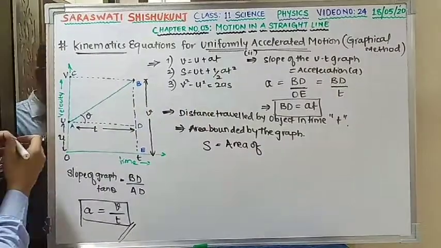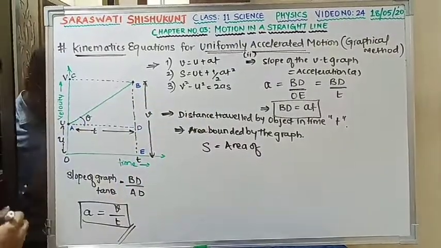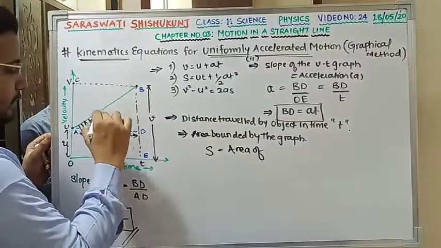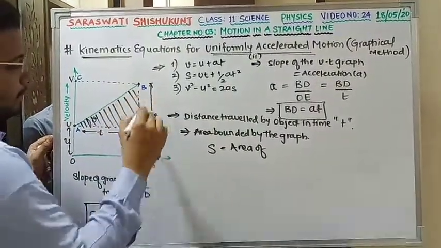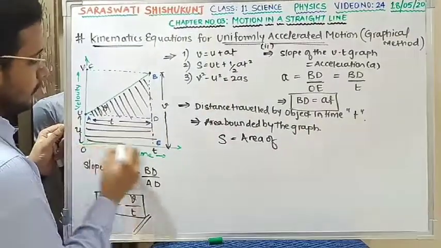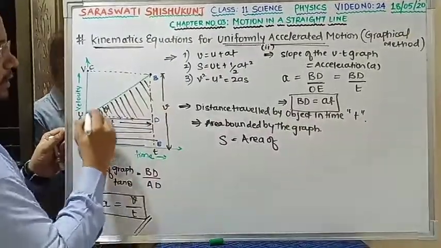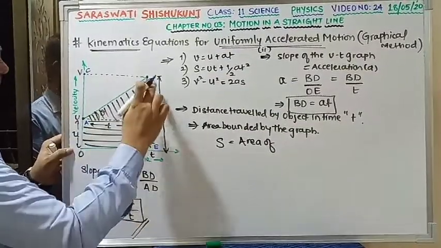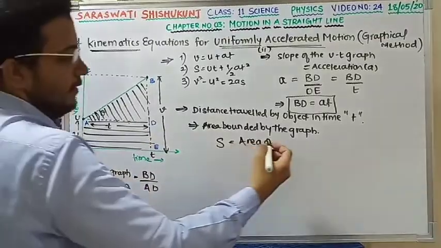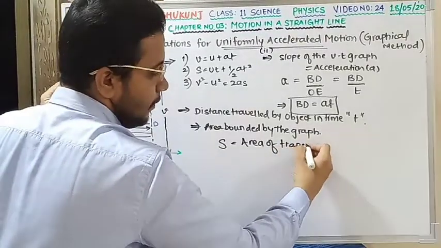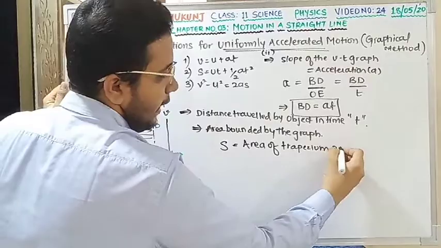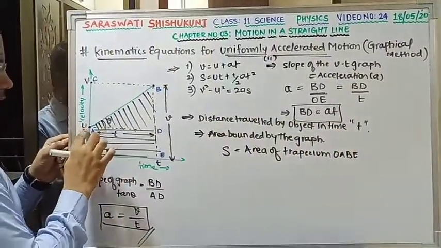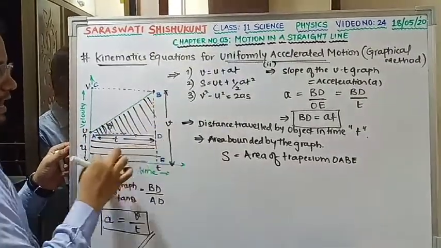Why area of trapezium? Because you have seen the graph is AB, yes or no? You will check this shaded portion. This much area is enclosed by this graph. So you can see it is like a trapezium, O, A, B, E. Is this clear? You have to find out this area enclosed.